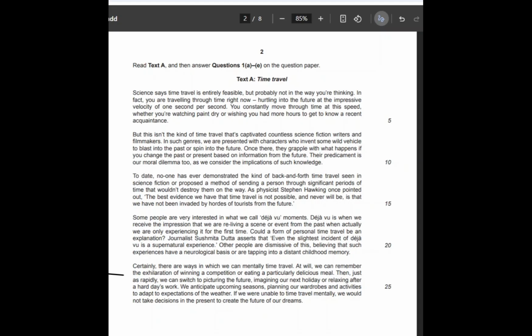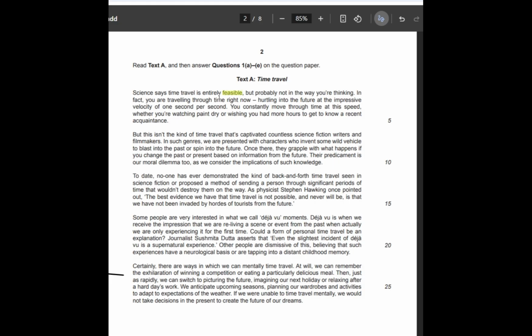It means scan the difficult words here. So what do you think? Which word do you feel could create problems for you? It means what I feel. I feel this word, feasible. Okay, feasible, somewhat difficult, you can say. Or if it is not, it's good news for you. So feasible means, something scientists say, time travel is possible, right? Feasible means possible. Okay, that's a good one.